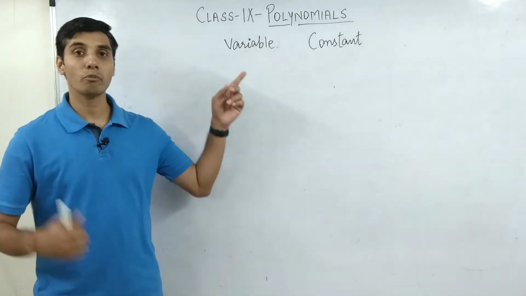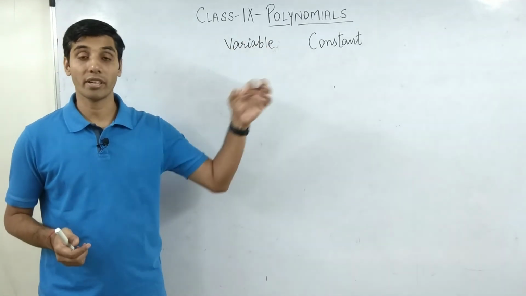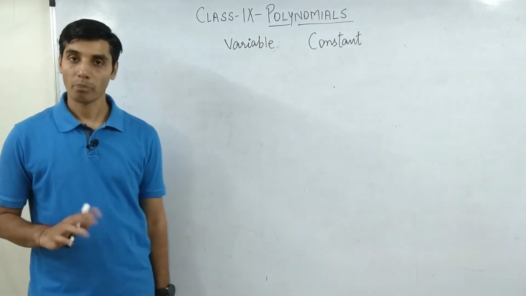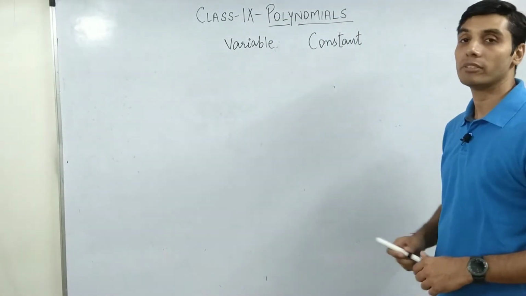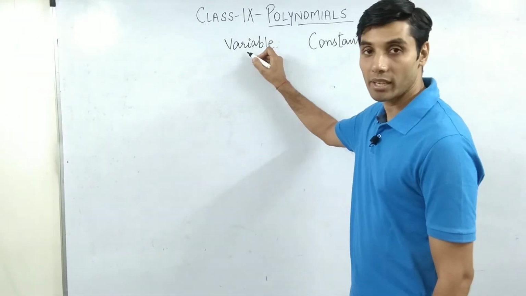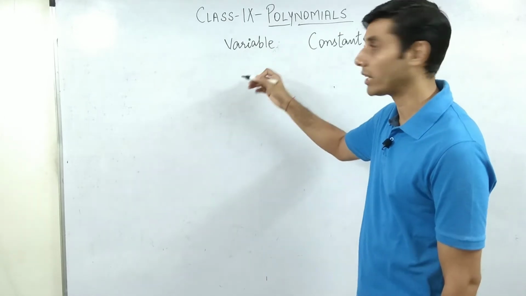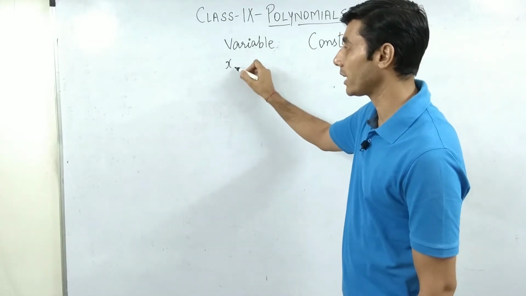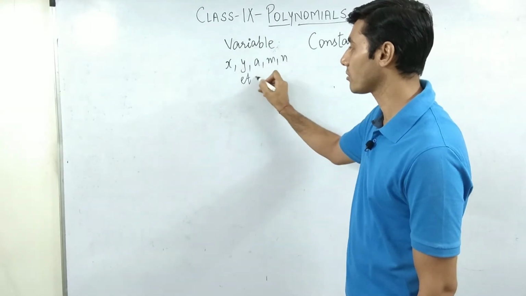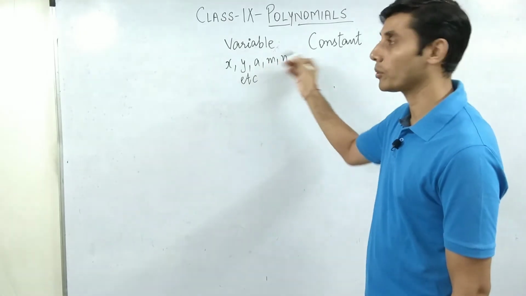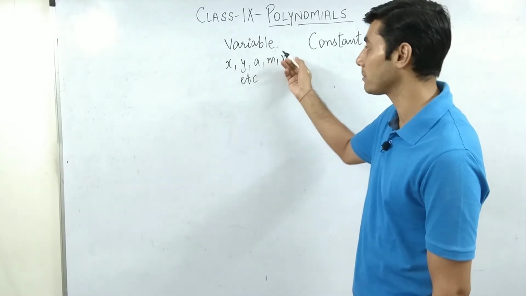But of course, if I change my position and stand at the peak of the Everest, it is going to change a bit. But let's not go over there. So in simple language, if I'm talking about the word variable and constant, then anything in which the value can be changed or can be substituted differently. For example, the letters X, Y, A, M, N, etc. All of these letters are showing you variables. Variables means they can change to any value.